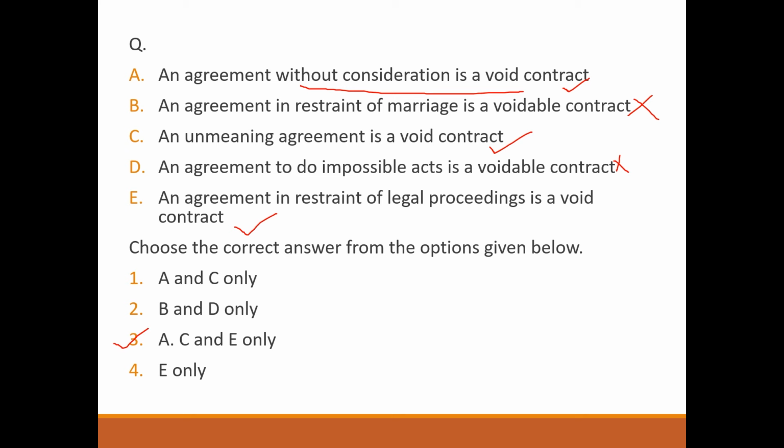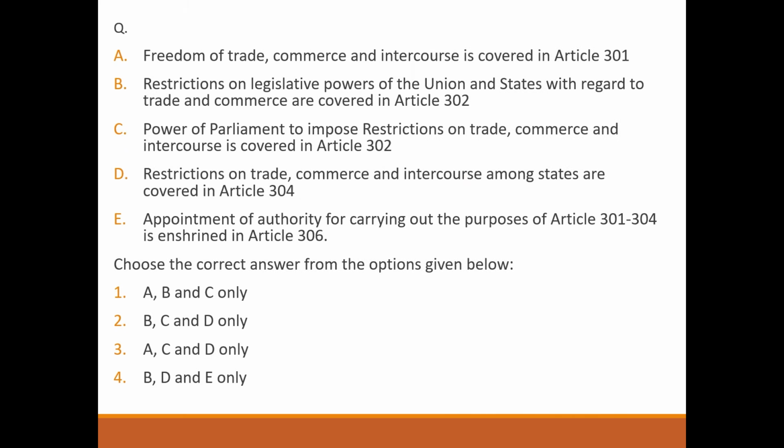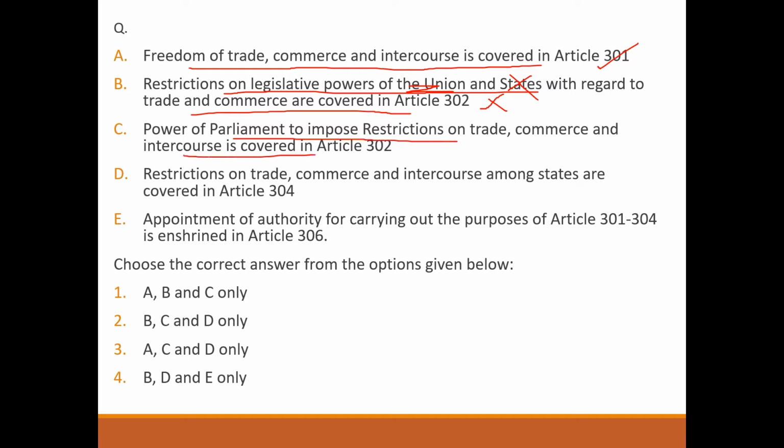Next question. Freedom of trade, commerce and intercourse is covered in Article 301. Correct. Restriction on legislative powers of Union and States with regard to trade and commerce are covered in Article 302. Wrong. Powers of the Union are covered but States are not covered, so this statement is wrong. Power of Parliament to impose restrictions on trade, commerce and intercourse is covered in Article 302. Correct.